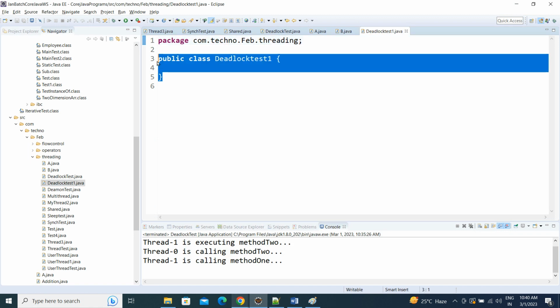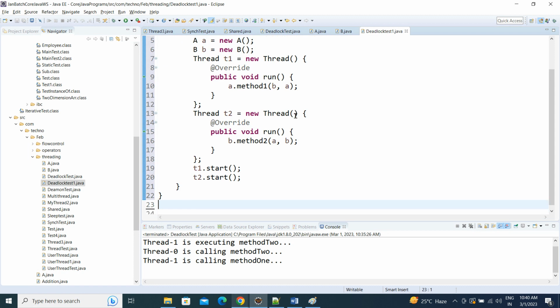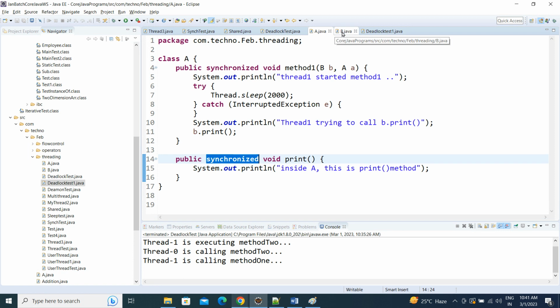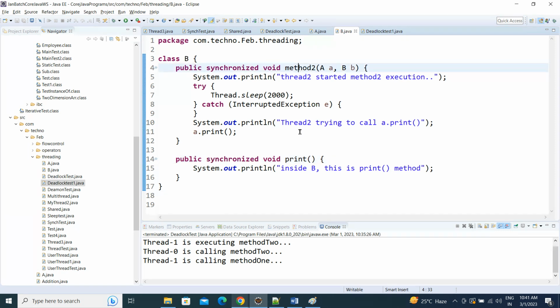Let's go to the A class. In the A class, we created two synchronized methods, both synchronized. In the B class also, method 2 and the print method are both synchronized methods.